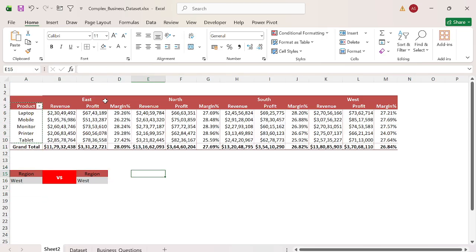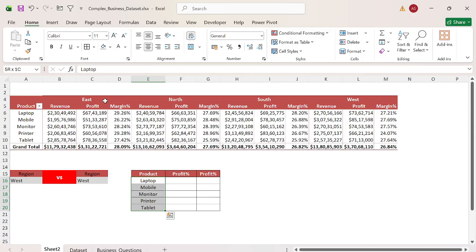Now here I want to have the profit margin. Great. Make it in the border. Good.